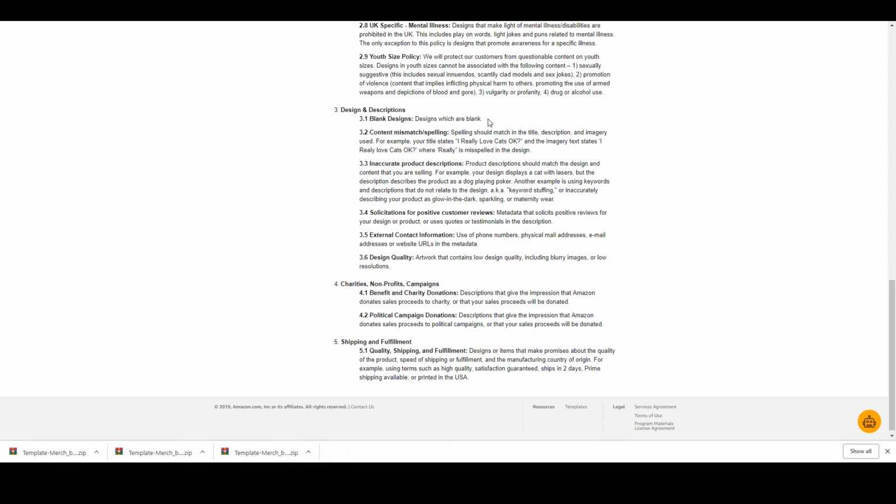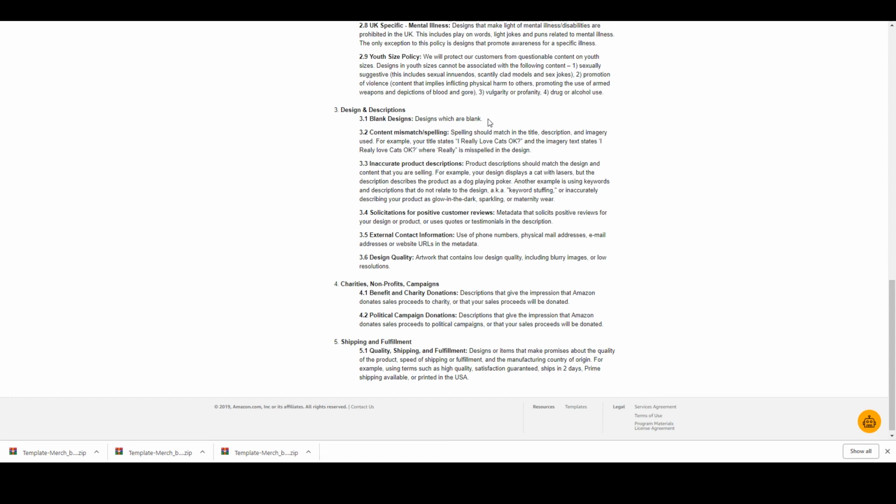And the same thing goes for shipping and fulfillment. You can't put guarantees, like saying it's going to ship in 2 days or saying it's Prime eligible. You can't do any of that kind of stuff. Amazon will do all that kind of marketing on their listing already. You don't need to do additional marketing.